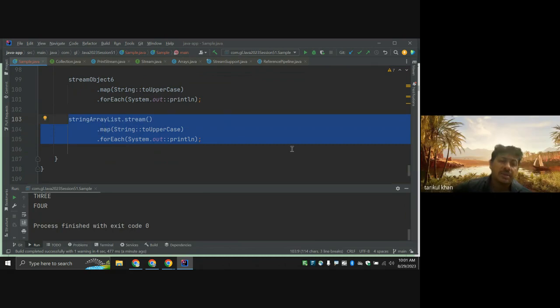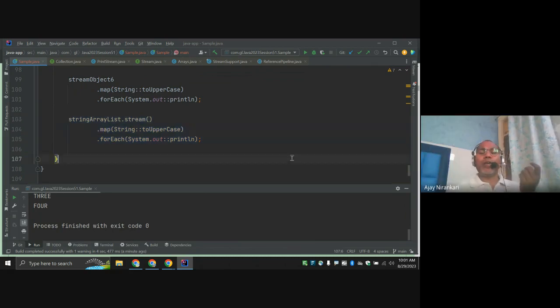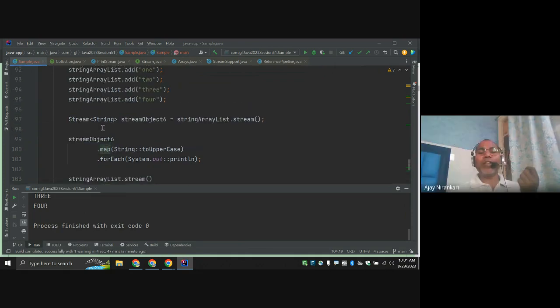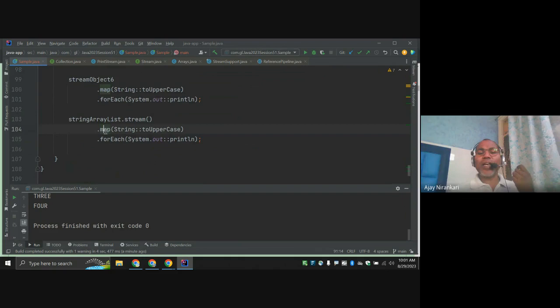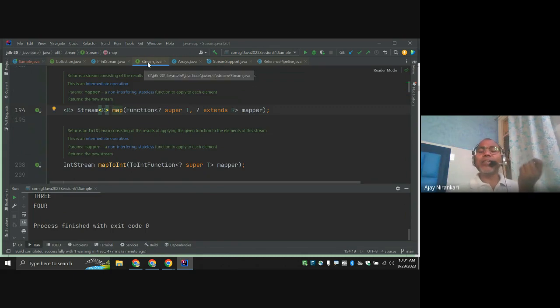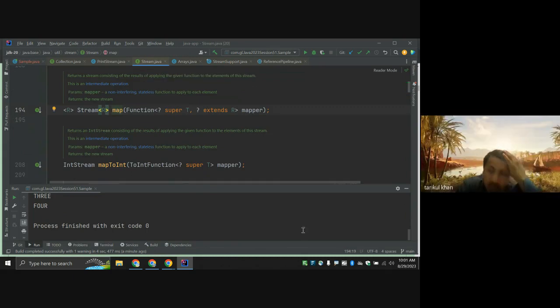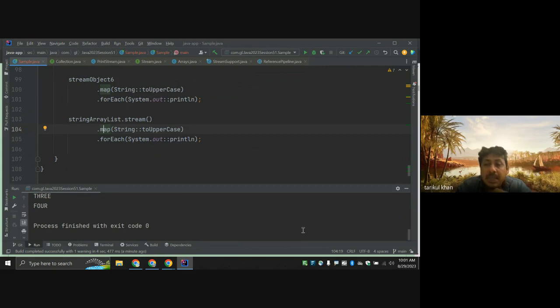Generally developers are unaware of what a stream is. They just understand it as a method, then another map method, another forEach method. But they are not aware where the map method is defined. Map method is not defined inside ArrayList. ArrayList is just a collection. It doesn't have methods like map or forEach. They are defined inside a particular interface, that is the stream interface. A lot of developers still get confused.